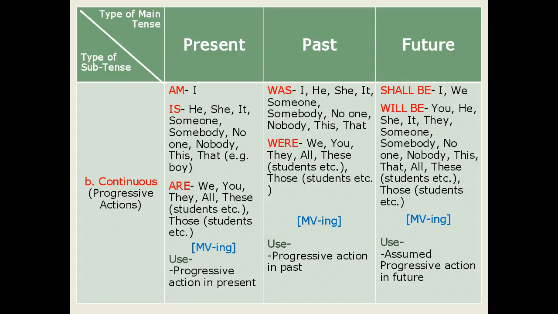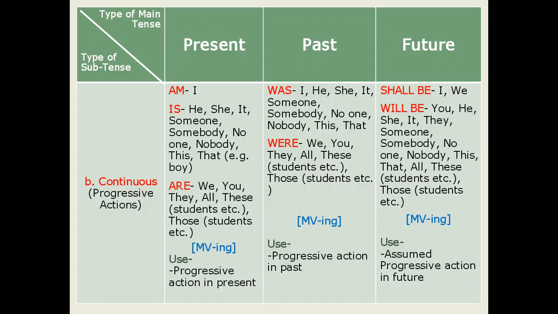Am is used for I, is is used for he, she, it, someone, somebody, no one, nobody, this, that, for example, boy, etc. And are is used for we, you, they, all, these, for example, students, those, for example, students, etc. After above supporting verbs, an action denoting main verb occurs in its present participle or MV4 or say MVING form.